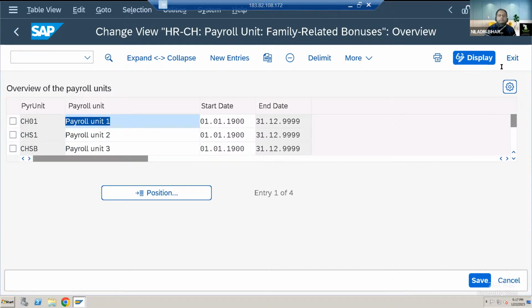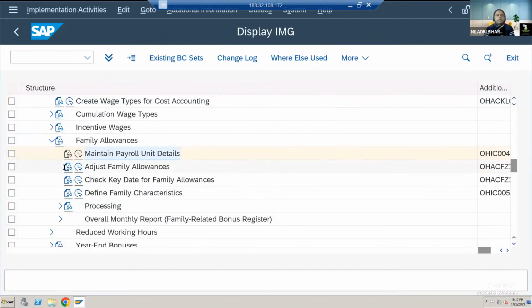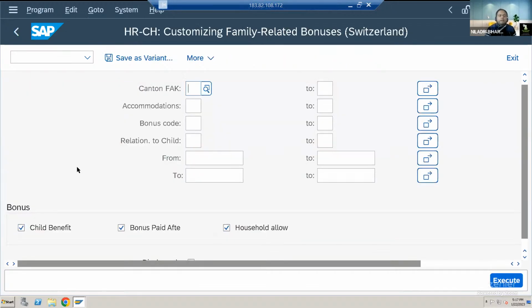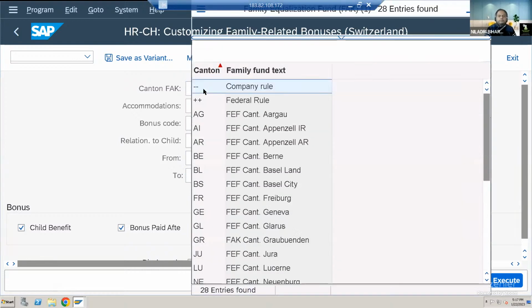Similarly, if I go back, if you have to adjust any kind of family allowances, I simply have to come here. So people who have joined from Switzerland, can you tell me what is a canton? If you are watching on YouTube, just type in the comment section what you mean by a canton. You might have heard about it, but it is very specific to Switzerland.